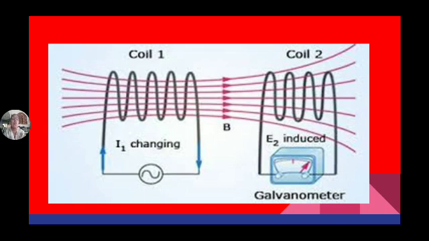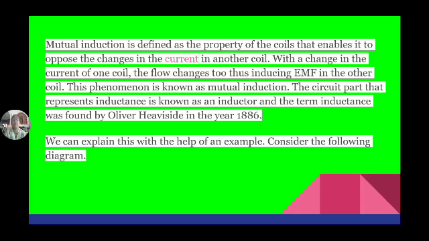See, here we are having two coils. In this coil we are applying voltage. The flux is developed in this coil 1. This flux is like this. In this magnetic field we are bringing another coil. So the flux developed in coil 1 is now linking with coil 2 also. Hence some EMF is induced in coil 2. So this EMF is known as mutually induced EMF, and the property between the coils because of which the EMF is induced in coil 2 is known as mutual inductance.